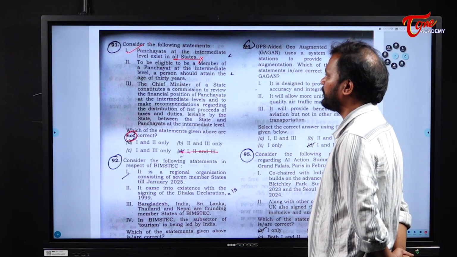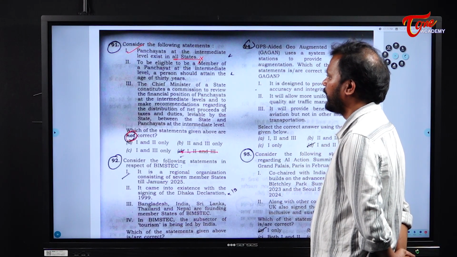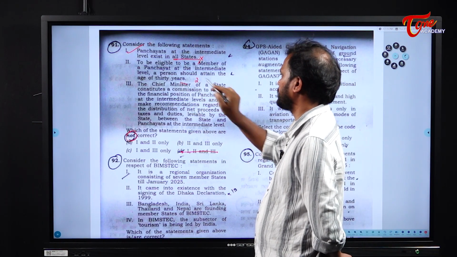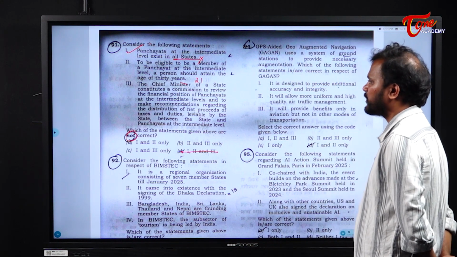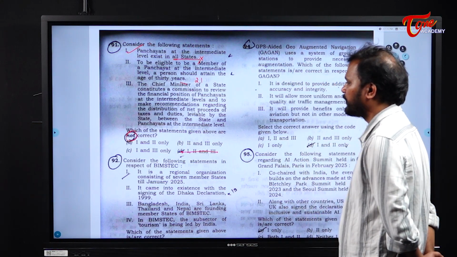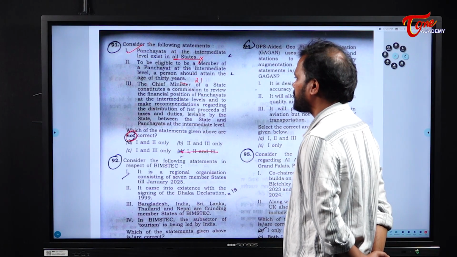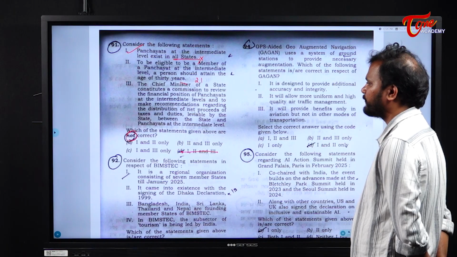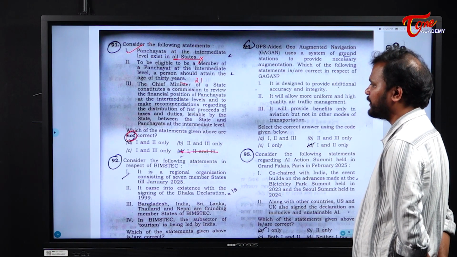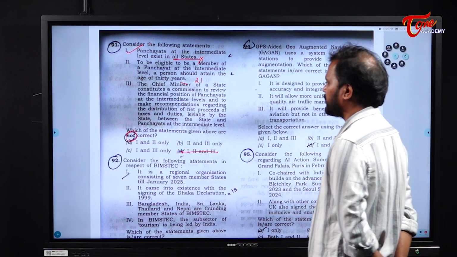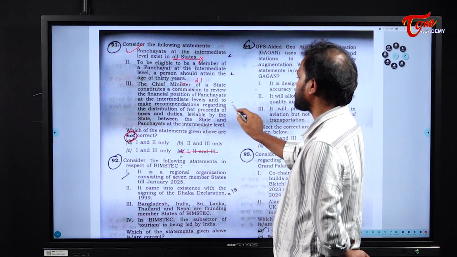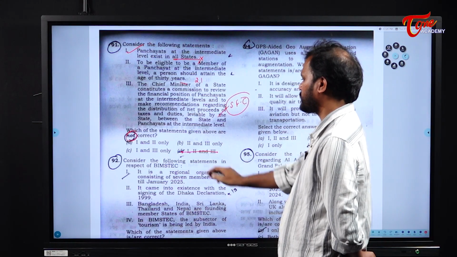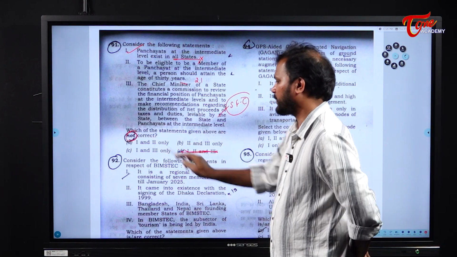To be eligible to be a member of a panchayat at the intermediate level, a person should attain the age of 30 years. No, 21 years. Okay, next. The Chief Minister of a state constitutes a commission to review the financial position of panchayats at the intermediate levels and to make recommendations regarding the distribution of net proceeds of taxes and duties levied by the state between the state and the panchayat at the intermediate level. It is the State Finance Commission which does that, not the Chief Minister. So statement 3 is also wrong. So the answer is 1, 2, 3 are not correct.